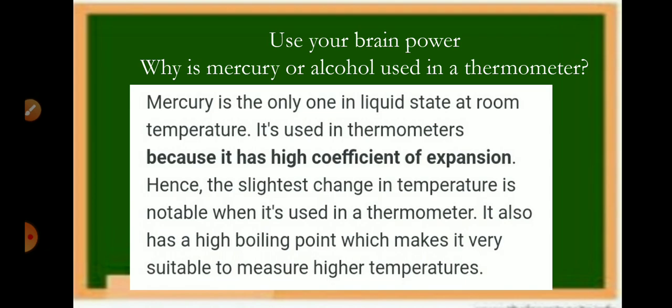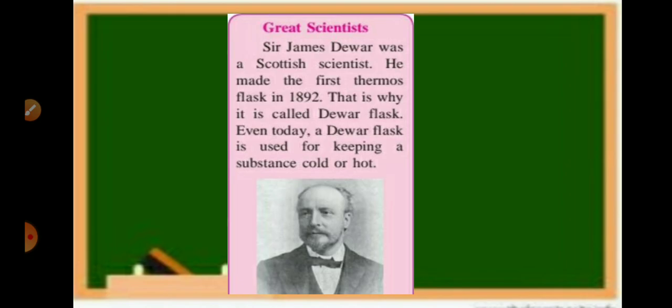Why are mercury or alcohol used in a thermometer? Mercury is the only metal in liquid state at room temperature. It is used in thermometers because it has a high coefficient of expansion. Hence, the slightest change in temperature is noticeable when it is used in a thermometer. It also has a high boiling point, which makes it very suitable to measure higher temperatures. Great scientists.